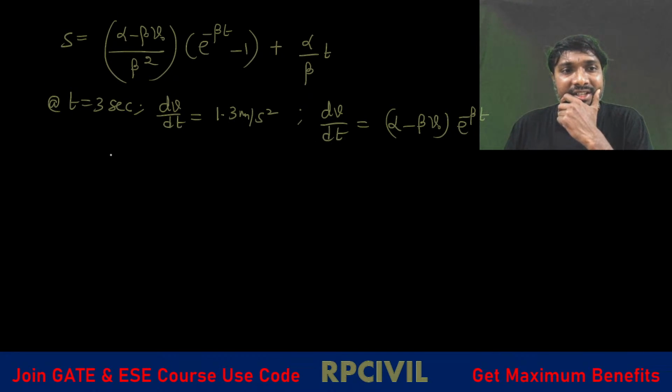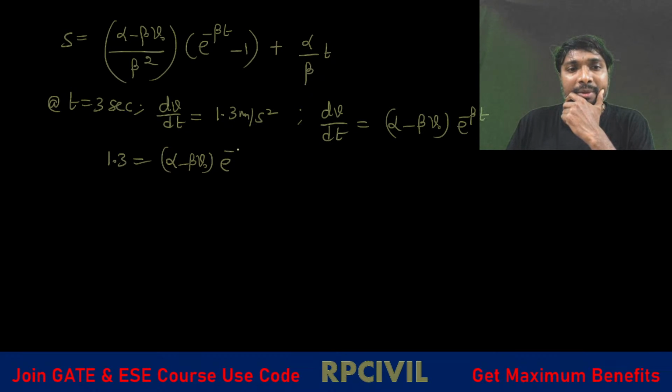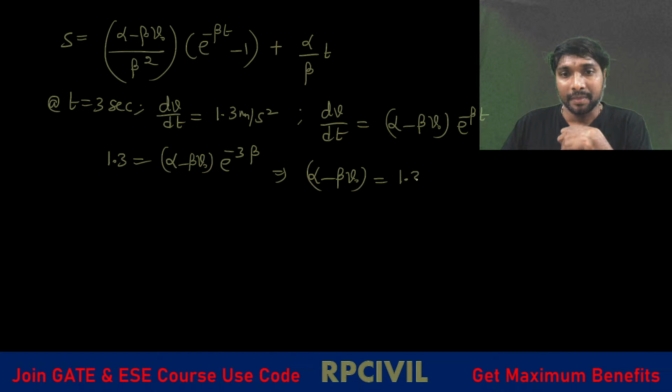This is 1.3, dv by dt equal to alpha minus beta v naught into e power minus beta t. What is that t? t equal to 3 seconds, so e power minus 3 beta. This implies alpha minus beta v naught for this condition equals 1.3 into e power 3 beta, because e power minus 3 beta will go to the other side and become e power plus 3 beta.